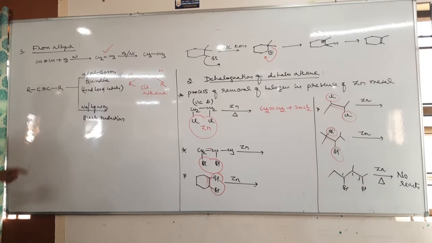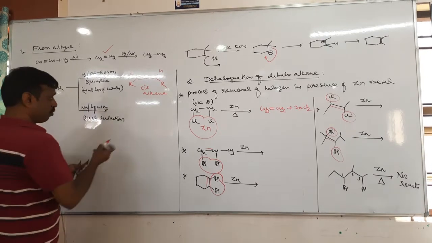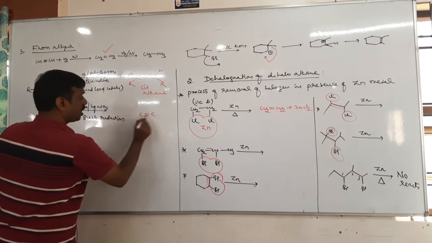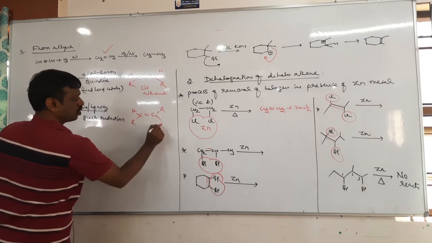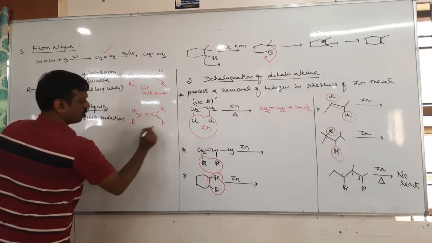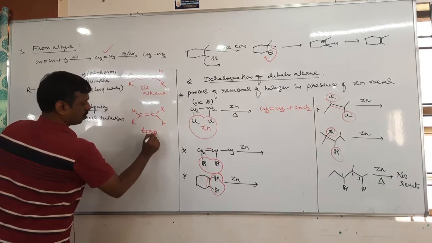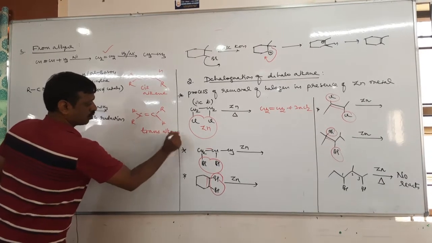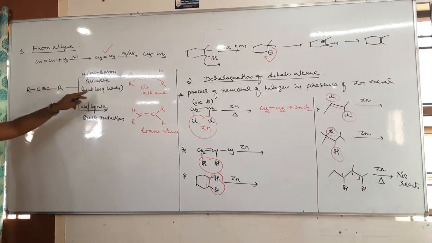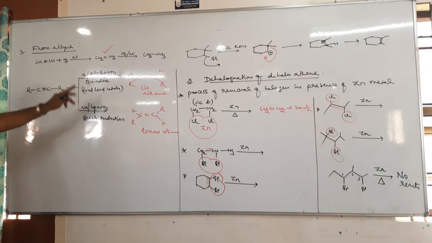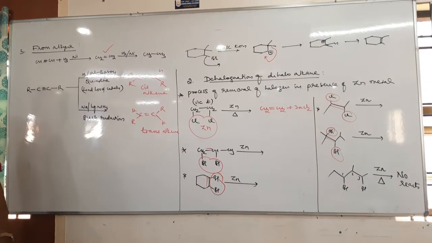So in presence of Birch reduction, the product is alkene only, but you will get trans alkene. So therefore here the reagent is important. In presence of Lindlar catalyst, cis alkene. In presence of Birch reduction, trans alkene. Okay. Then here one important note.